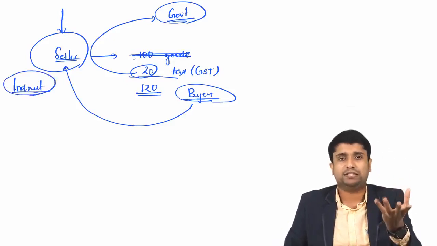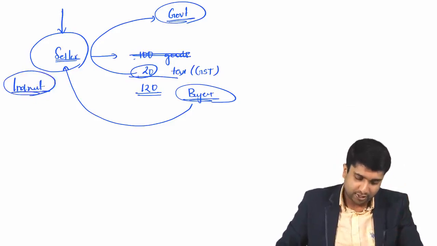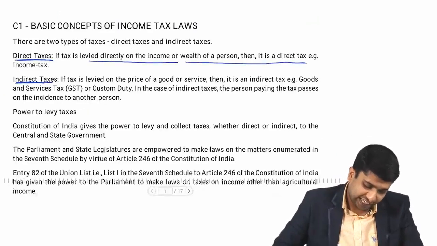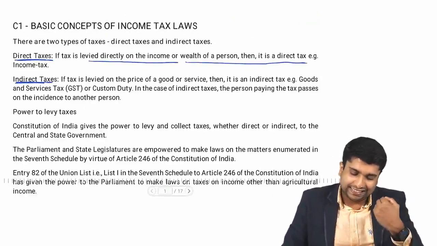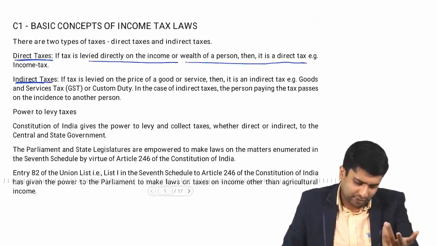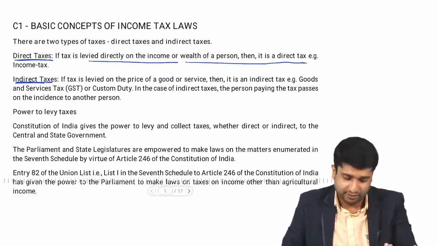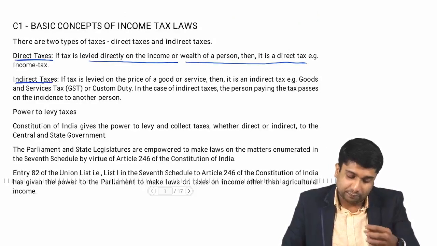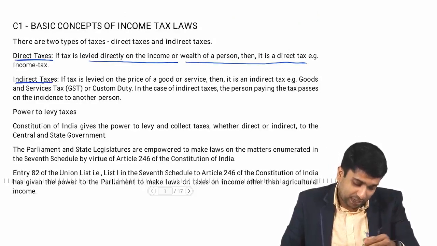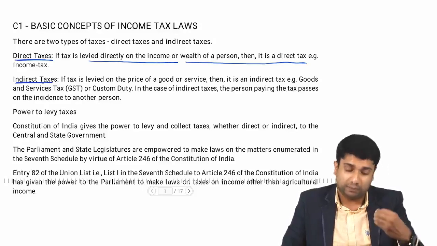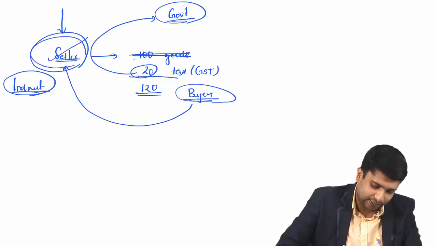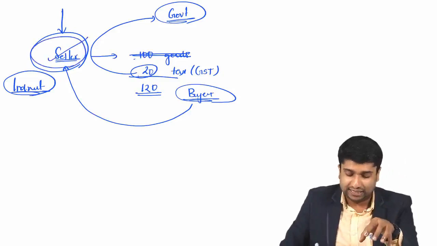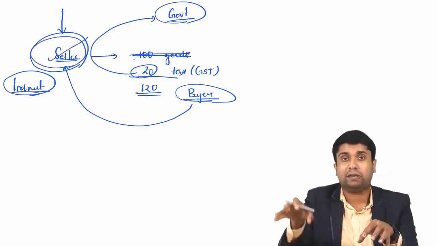Classic example, your goods and service tax. Okay, so as far as the definition, if tax is levied on the price of a good or service, then it is an indirect tax. Example, goods and service tax or customs duty. In case of indirect taxes, the person paying the tax passes the incidence to some other person, because in our example, the person who pays the taxes is the seller, right? So seller collects that particular taxes from the buyer.